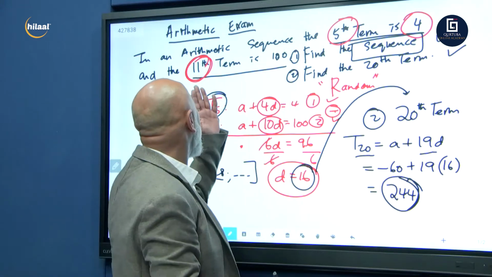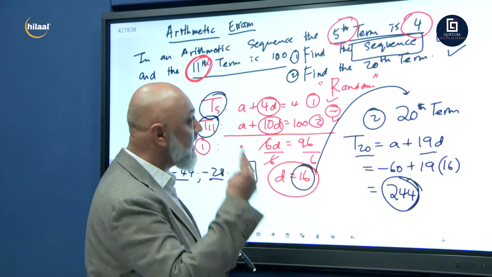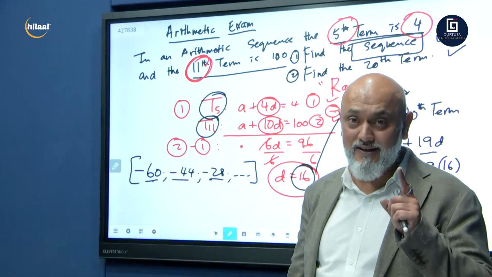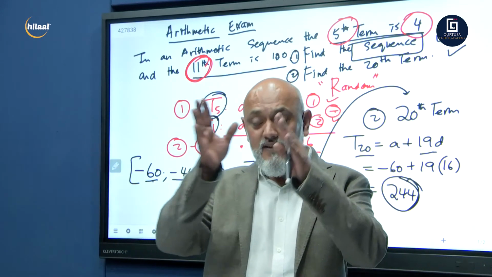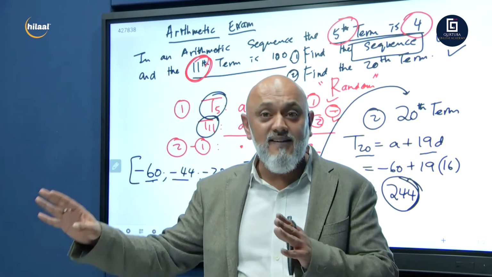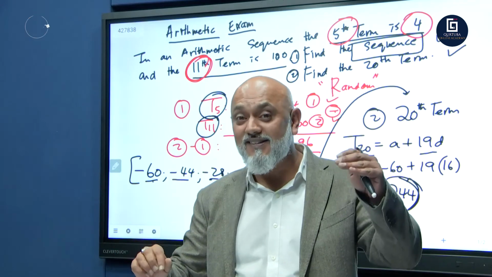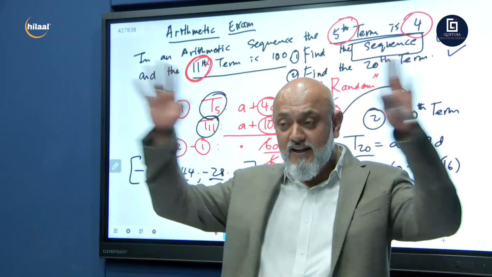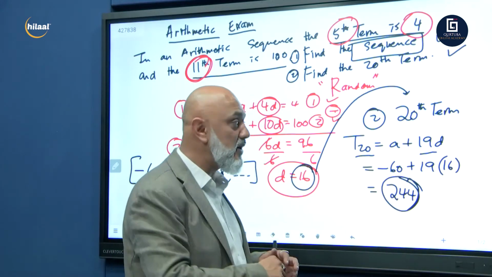Okay, so this was exam type number 1. Let's now go on to exam type number 2. We're still busy with arithmetic. We have not gone to geometric yet. Remember, we're going to do arithmetic sequence, geometric sequence, then series, arithmetic, geometric. Then we're going to do infinite series, sum to infinity. Then we're going to do what we call sigma notation. And that will cover the entire sequences and series topic for your grade 12 component.